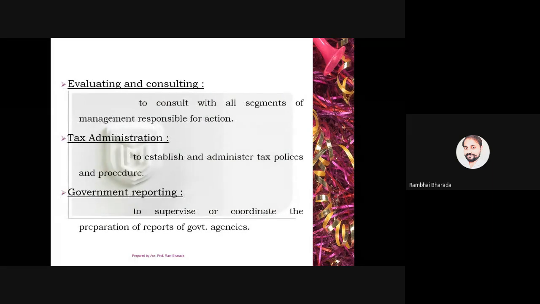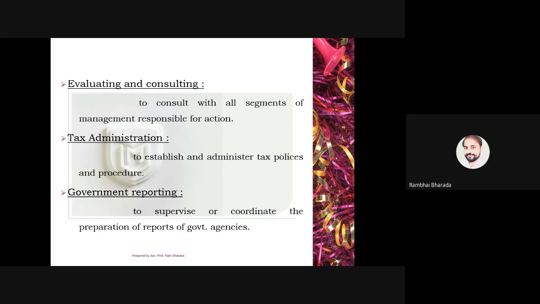Next one is evaluating and consulting. Here, evaluating means evaluating the investment proposals, and whenever it is required, he also provides counseling services to the company, to the various departments, to the various managers about planning or investing of monies. Next is tax administration.